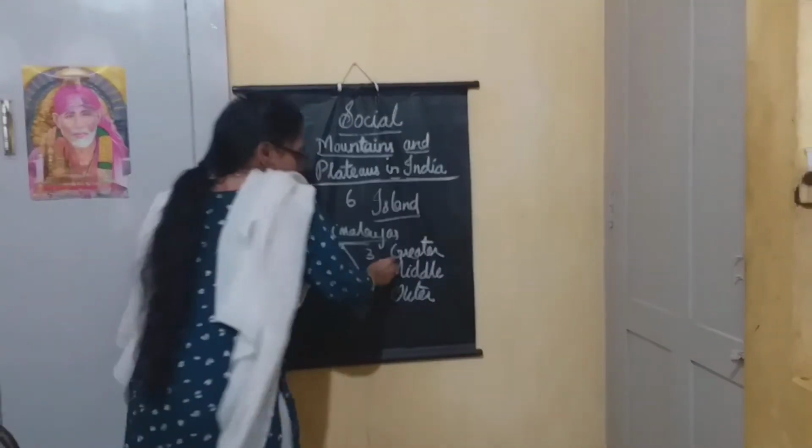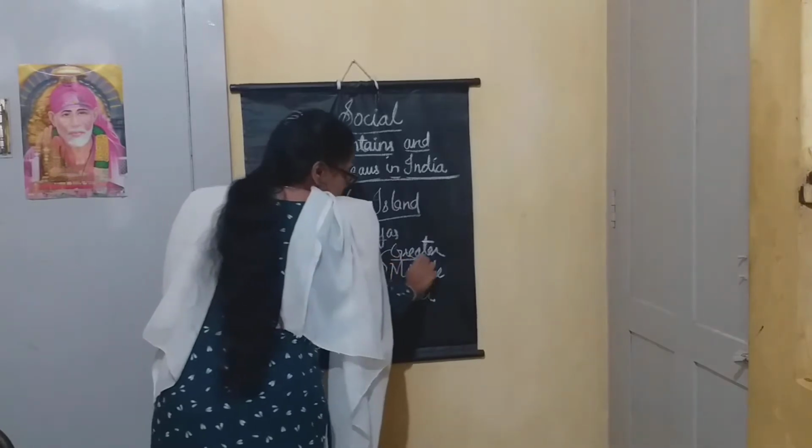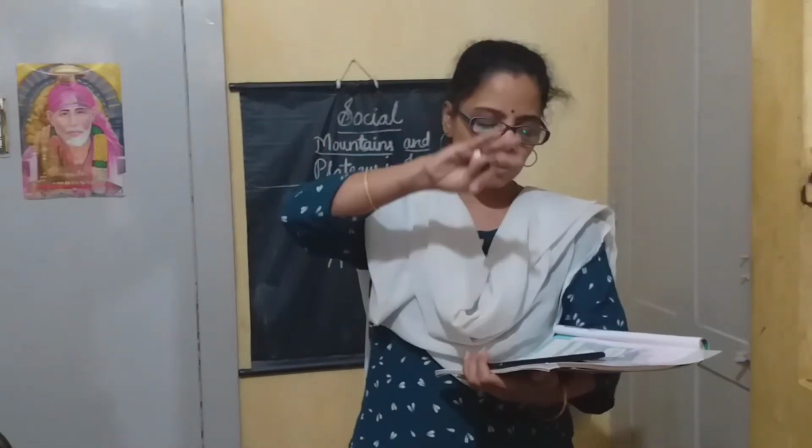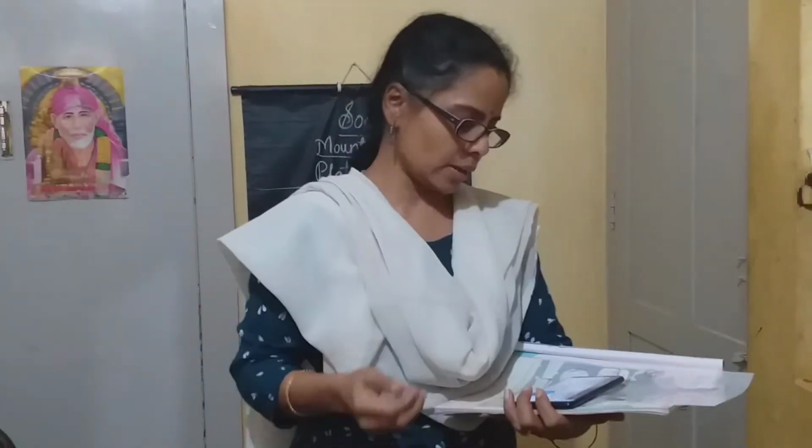Okay. First coming to the Himadri, that is the Greater Himalayas. The Greater Himalayan range is the highest of these three mountains. So this is the highest one, the Greater Himalaya. Mount Everest is the highest mountain peak. Everybody knows that, you studied it last year also. Mount Everest is the highest peak in the world. It is located in the Greater Himalayas.